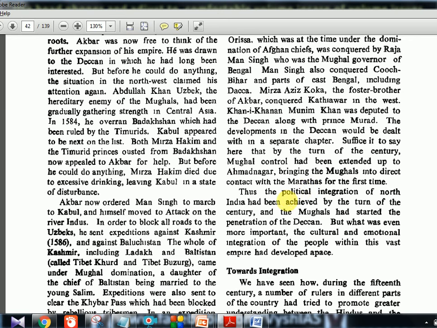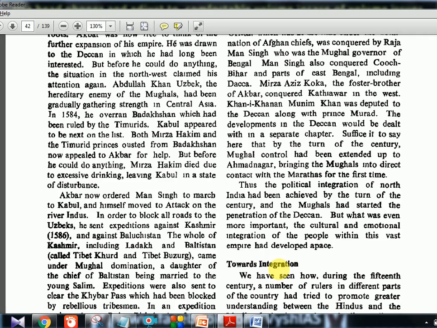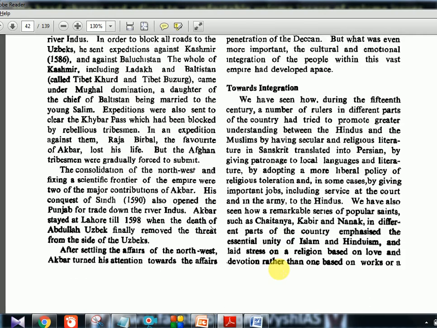Thus the political integration of North India had been achieved by the turn of the century, and the Mughals had started the penetration of the Deccan. But what was even more important, the cultural and emotional integration of the people within this vast empire had developed apace. So all these stories are political things, which are not very important. The emotional and cultural integration is what is more important for your exam, and that is what this textbook is going to deal with. So that is our final section for this chapter. There are 3-4 pages, so we will see them quickly.